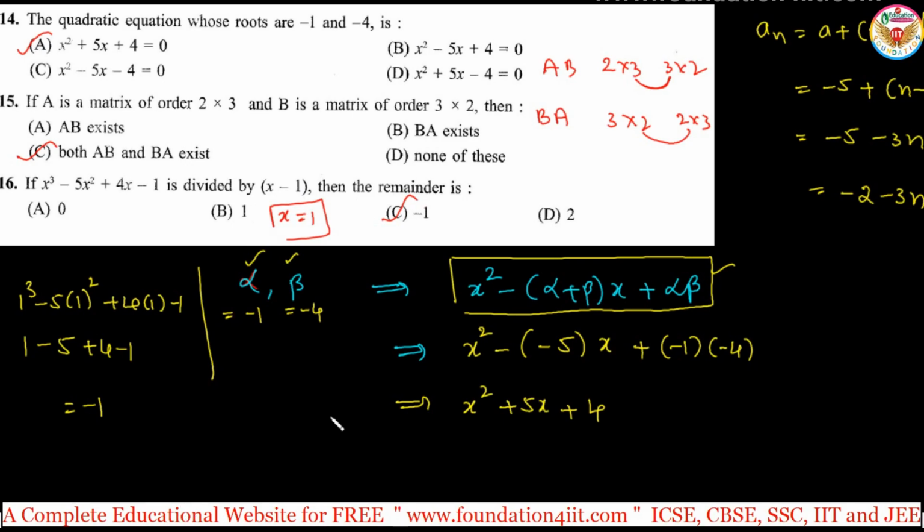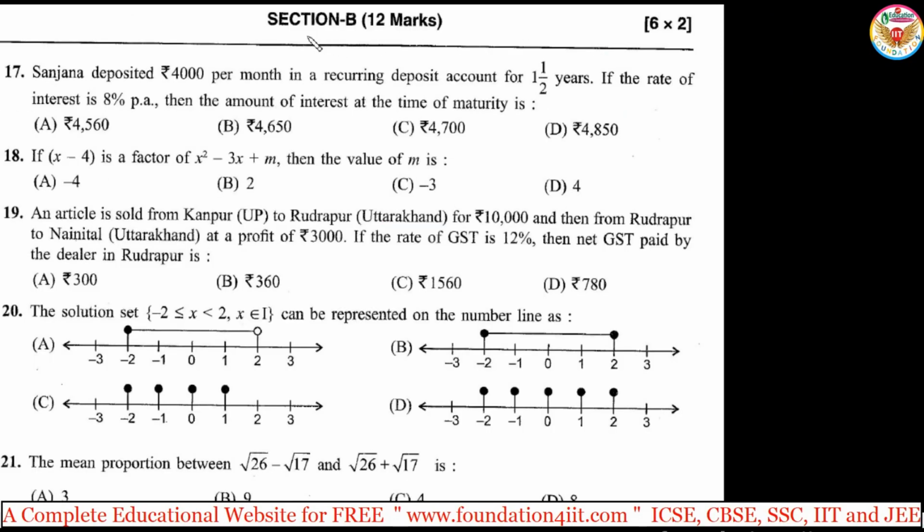Let's continue in section B. Section B is 12 marks, 6 questions, carrying 2 marks each. First one, the 17th problem. Sanjana deposited 4,000 per month in a recurring deposit account for 1.5 years. If the rate of interest is 8% per annum, then find the amount of interest at the time of maturity. You have to find out the interest I value, right? So just apply the formula.